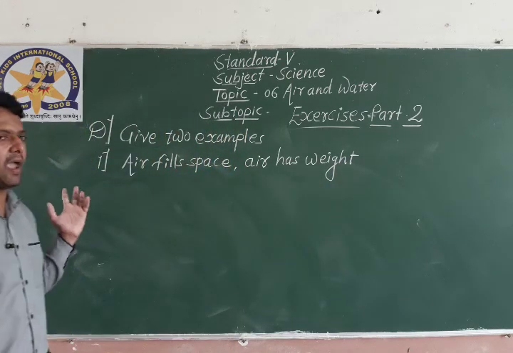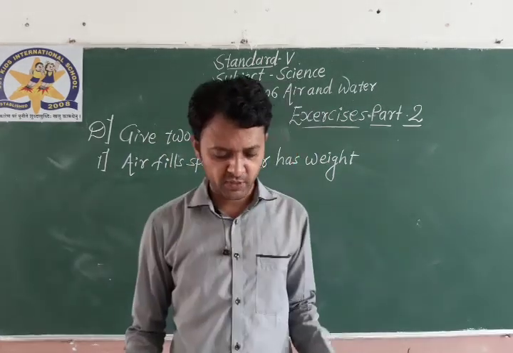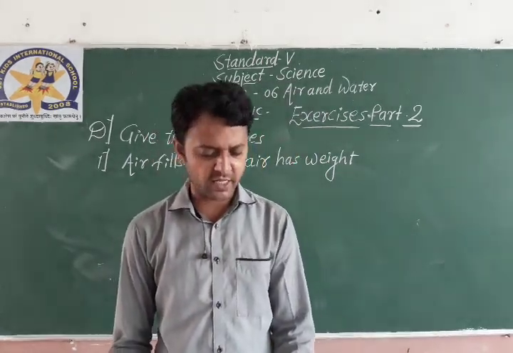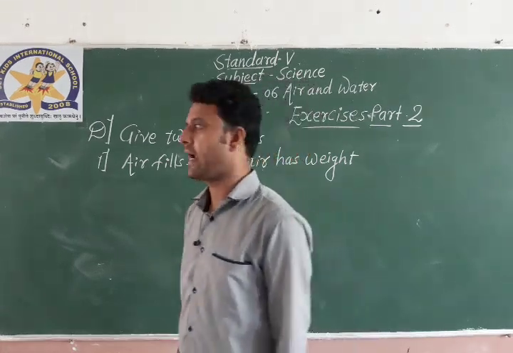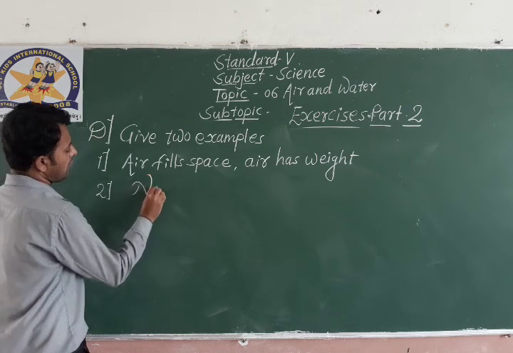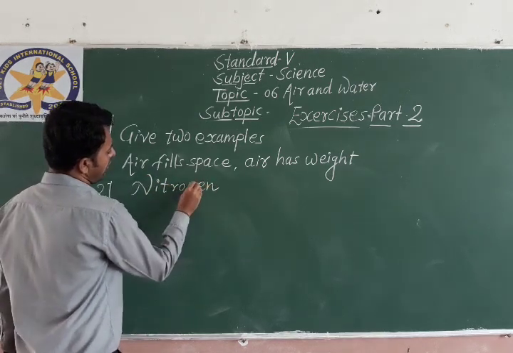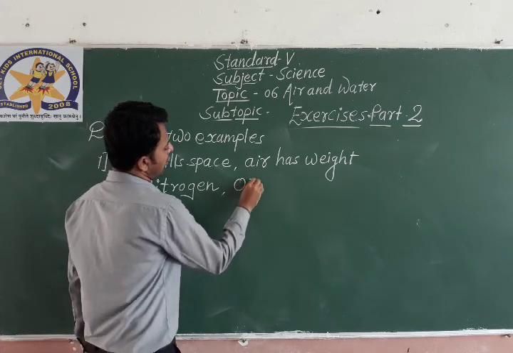Because there are 2 examples we need to give. How many examples? 2 examples. Number 2, gases present in the air. Nitrogen, oxygen. Right? Nitrogen, comma, oxygen.